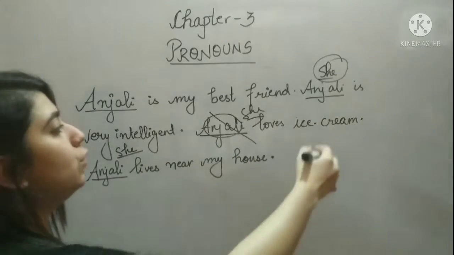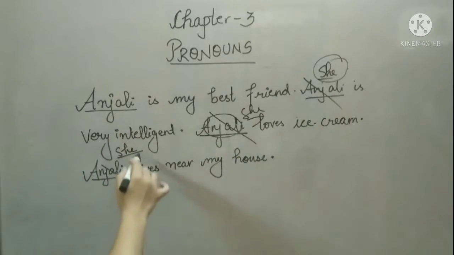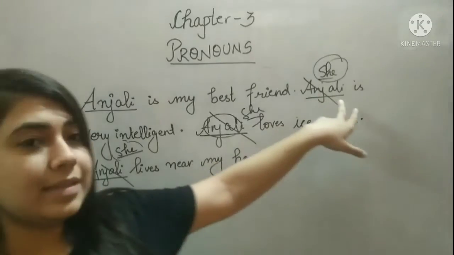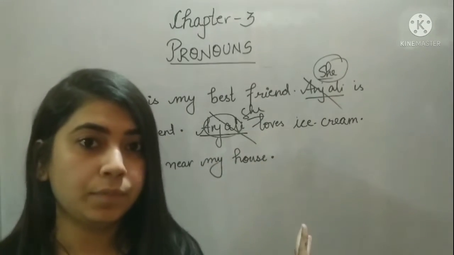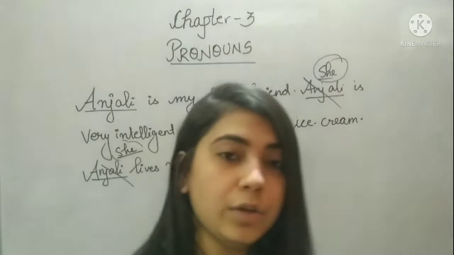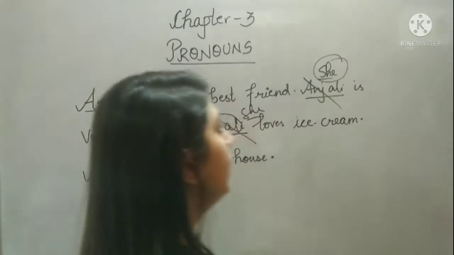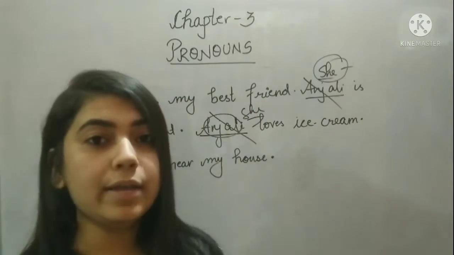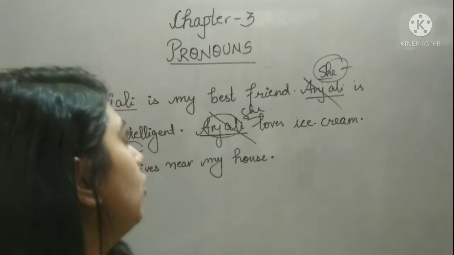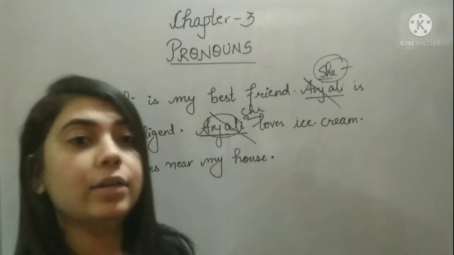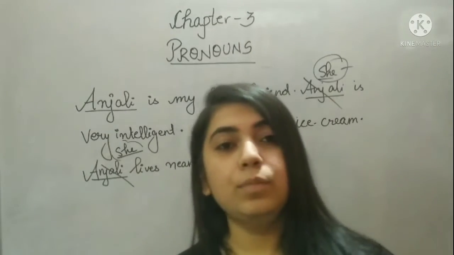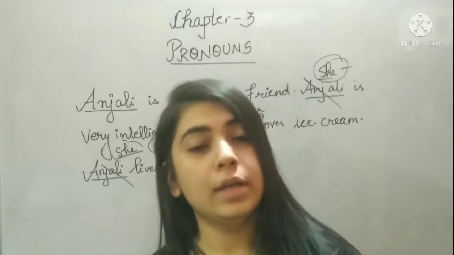So instead of using the name, I am using she. So what is this name? This is a noun. Okay, but I am using another word in place of the noun, and this is what is known as a pronoun. So what are pronouns? Pronouns are the words that can be used in place of nouns.